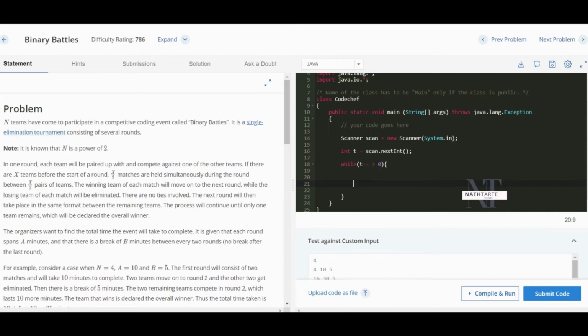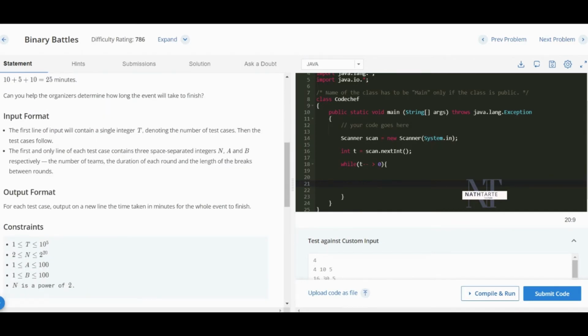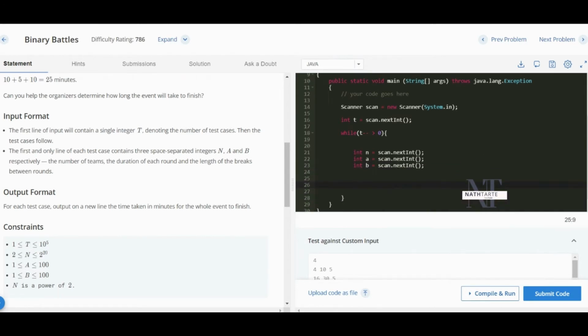Before that I have to take three inputs, because they have mentioned that the first and only line of each test contains n, a and b. These three inputs I have to take. So I will start. I have taken the inputs. Now I will add a while loop, and inside the while loop I will perform all these required operations.